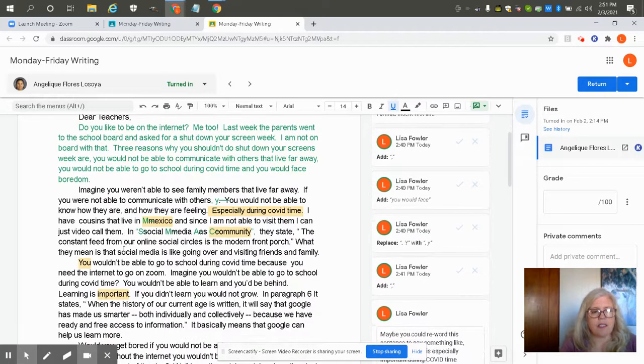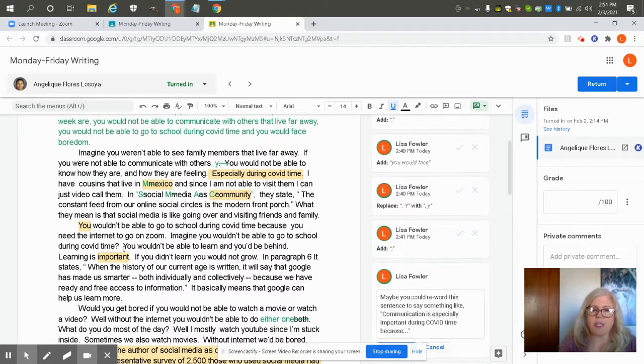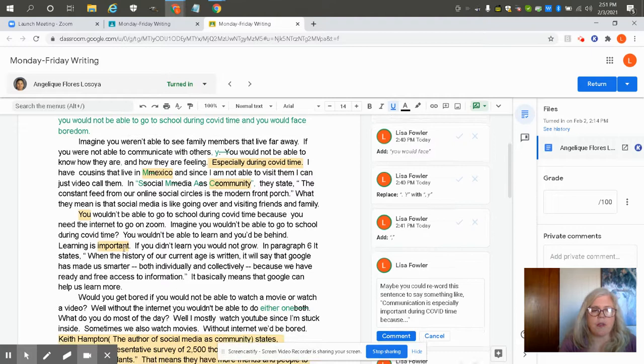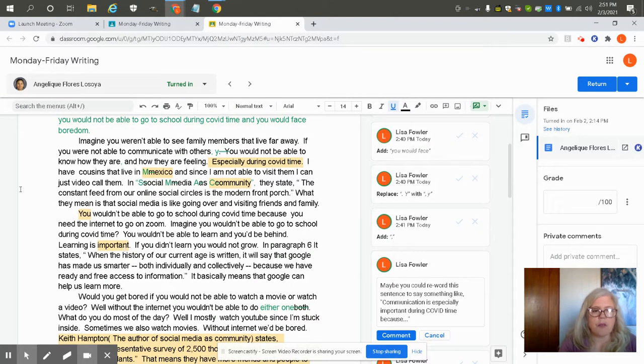Right here, she says, imagine you weren't able to see family members that live far away. If you were not able to communicate with others, you would not be able to know how they are and how they're feeling, especially during COVID time. And I gave her a suggestion right here because "especially during COVID time" is not a complete sentence. It's kind of unfinished: especially during COVID time, what? So this is the suggestion I gave her.